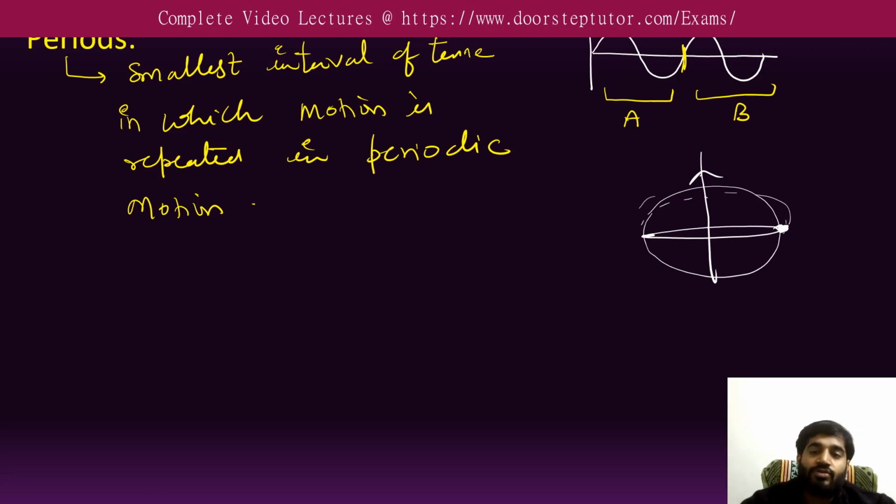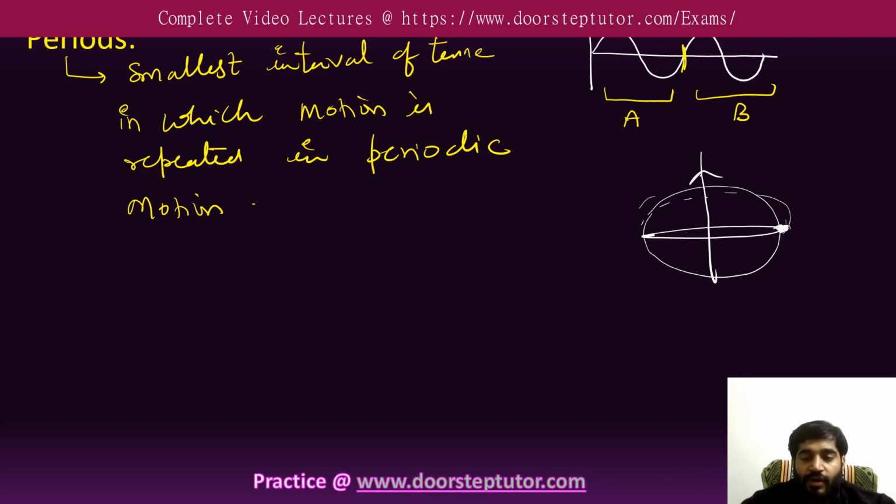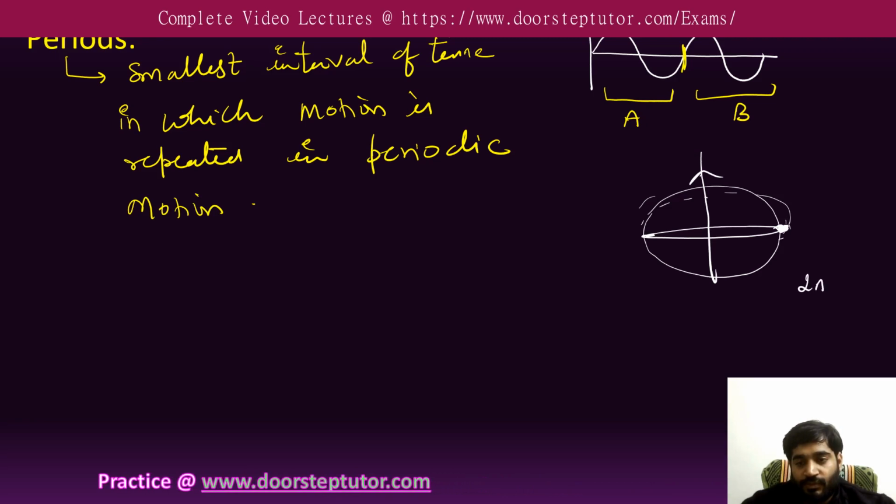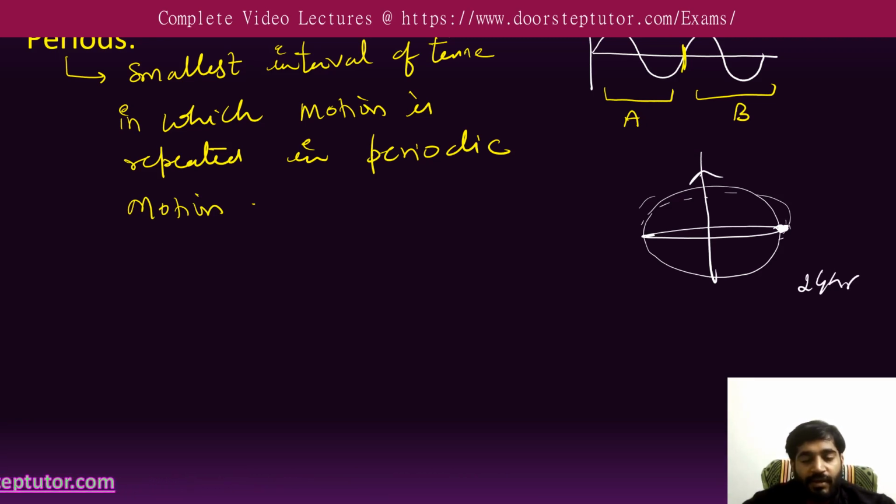This particle will also rotate about this axis because the earth is rotating. This particle comes back to the same point after 24 hours, and this happens after each 24 hours, again and again.